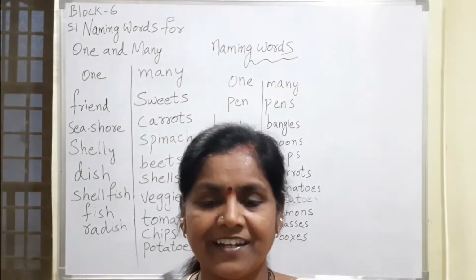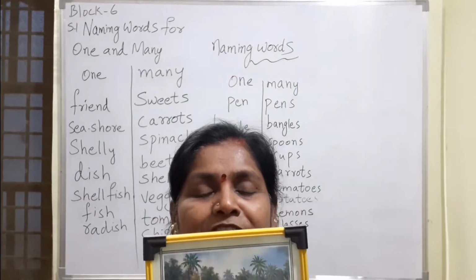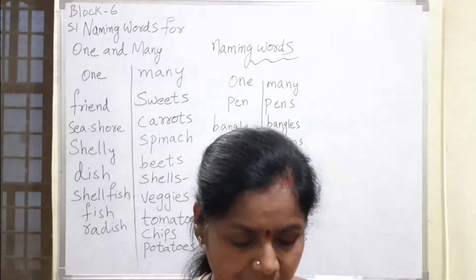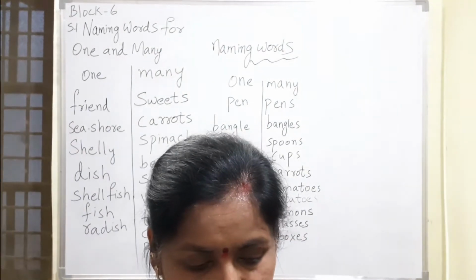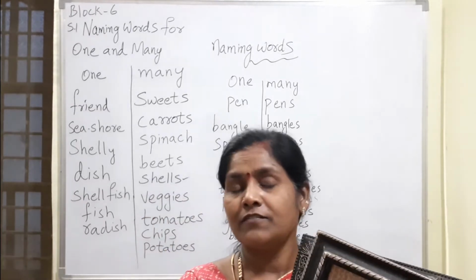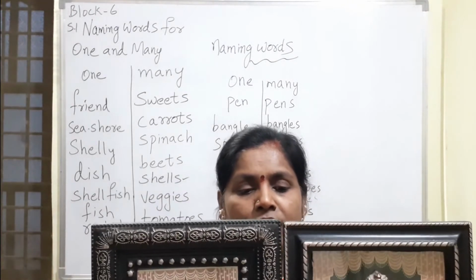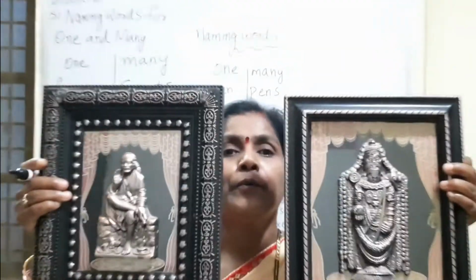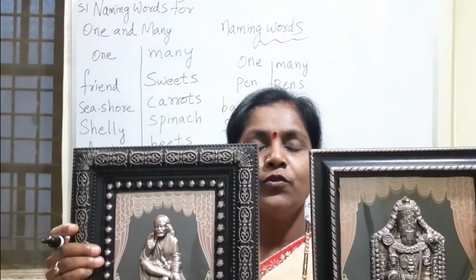What is this one, Nana? Tell me. This is a photo. Now I will show you. That was one photo. Now if I am showing you how many are here, two are there. So what do we call?